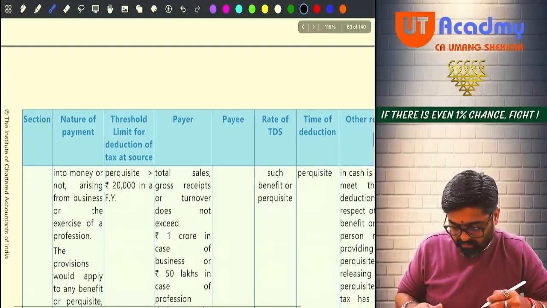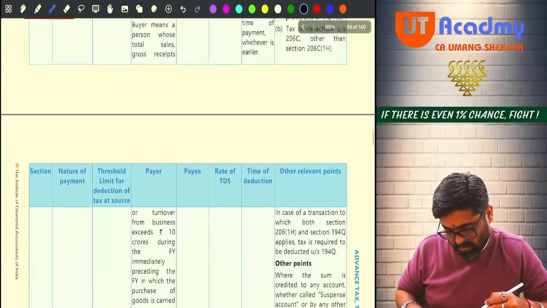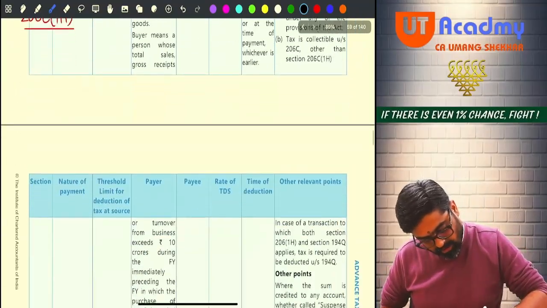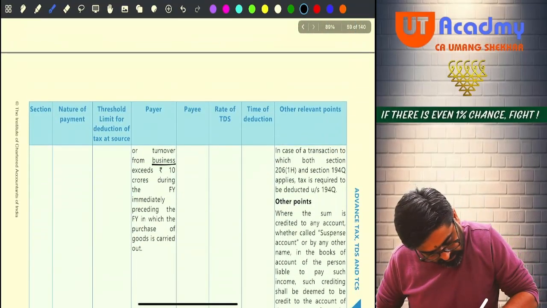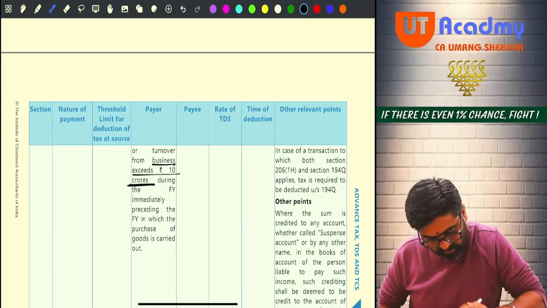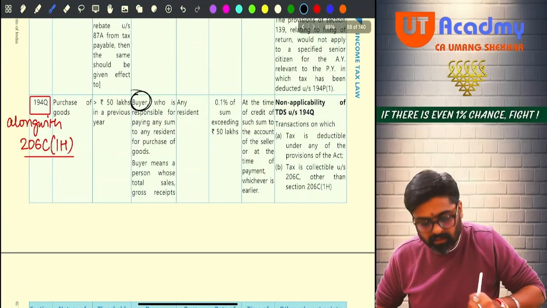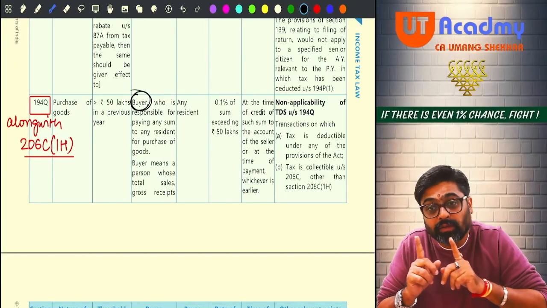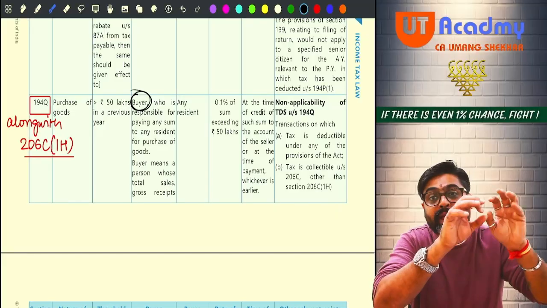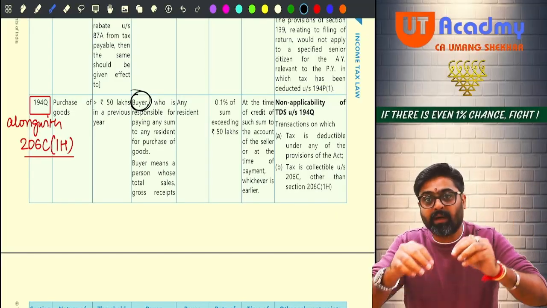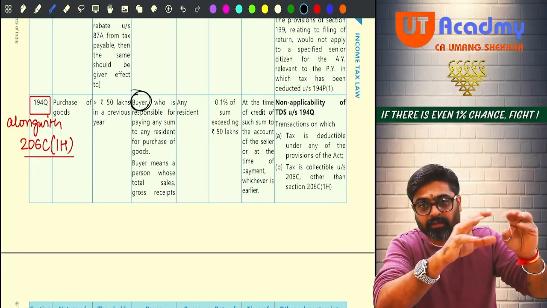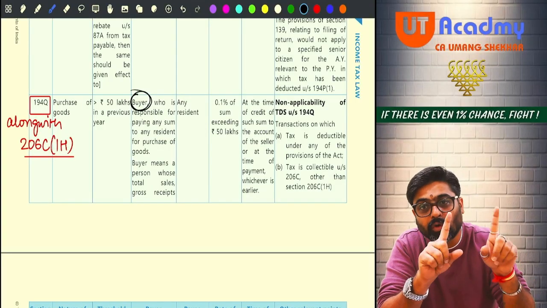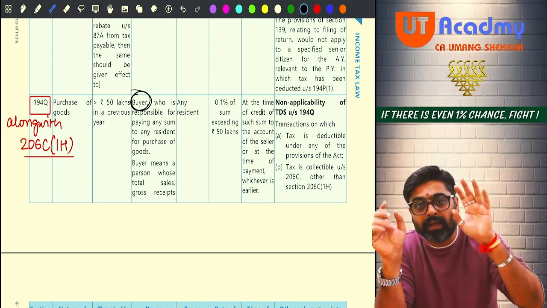Sir, where is the table, sir? Here is the table. See, a buyer whose last year business turnover exceeds 10 CR. Now this buyer is buying from any resident seller any goods whose value is more than 50 lakhs.